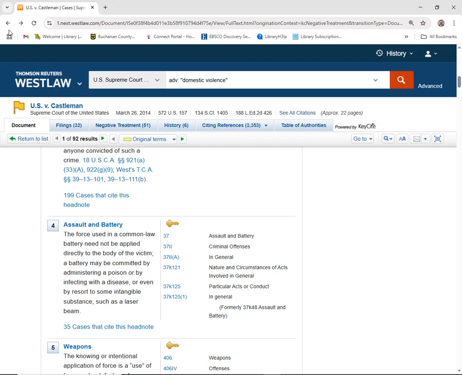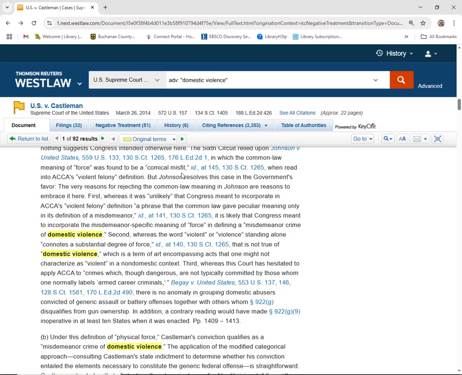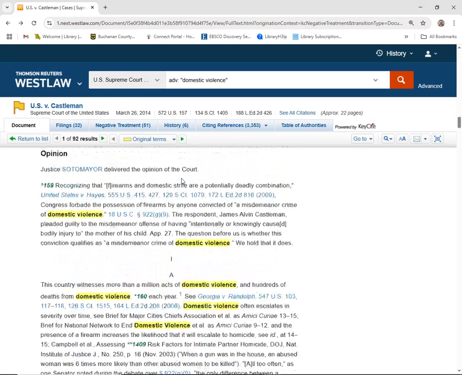When we go further down on this particular item, we'll notice that we get to the opinion. There can be a majority opinion and concurring opinions, which means a judge agreed with the ultimate decision, but not with the reason listed by the rest of the majority opinion. You may also have dissenting opinions by judges who disagree with the decision of the other judges.